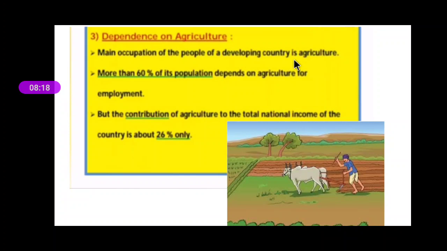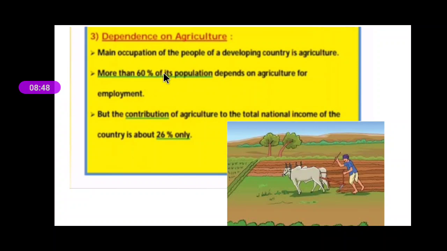The reason is that in developing countries we do not have much development of industries, and less development of the service sector, like the different kinds of jobs. Because of that, people depend on agriculture as they do not have any other alternative.